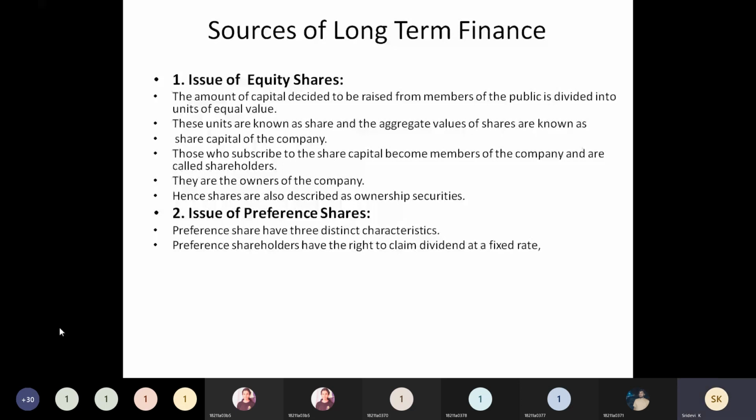And once all the preference shareholders are paid the dividend, if profit is still left over, then only that profit will be distributed to the equity shareholders. Because they are the owners, the leftover profits will be distributed among them.